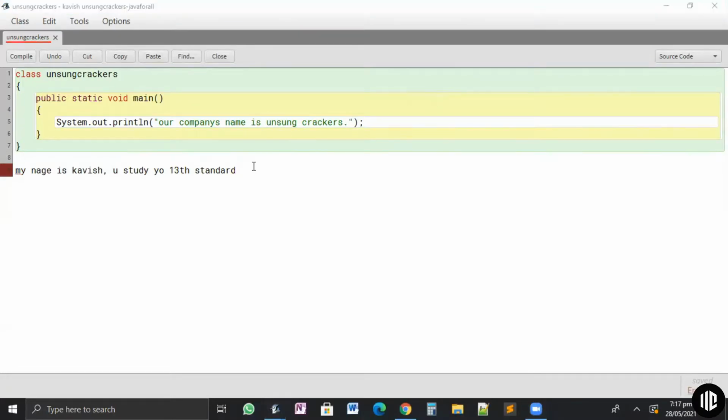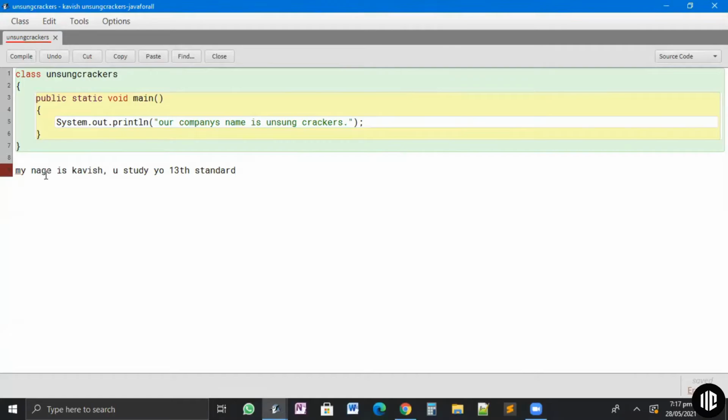Spelling of name. Okay, wait, one second. Instead of I, you have written you. I'll change it as you're saying. Spelling of name. Okay. Instead of I, you have written you. So, should I have small i or capital I? Capital I. Yes. Then, I study in, okay. Capital I.